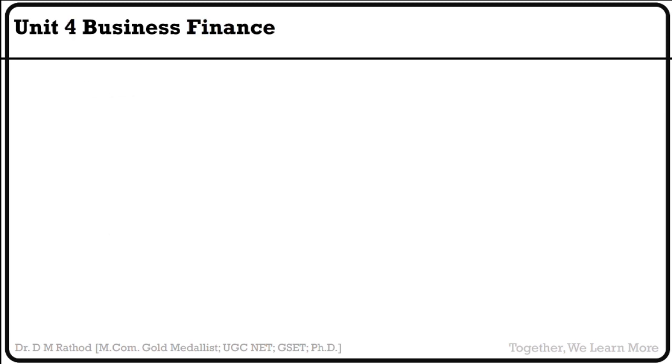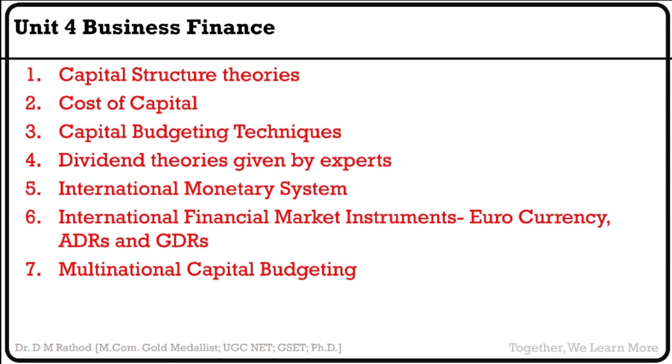Clear? Moving further to the business finance, we have to focus on capital structure theories, net income approach, net operating income approach. In this we have different approaches. Cost of capital, which includes cost of equity, cost of debt. Clear? We have capital budgeting technique, dividend theories given by different experts. One question from here will be compulsory. Walter, Gordon, Modigliani, Miller. Clear? These are the experts who gave the dividend theories. You have to look into the detail about those theories.